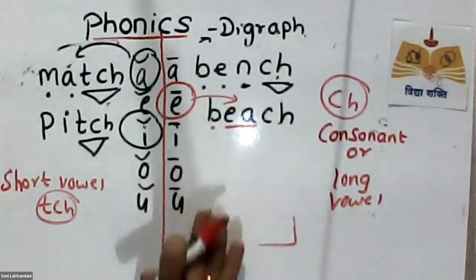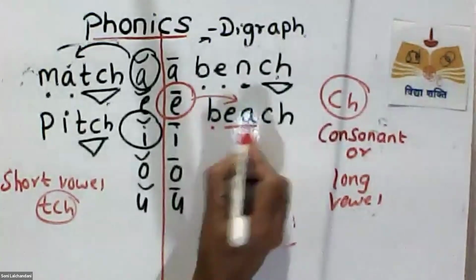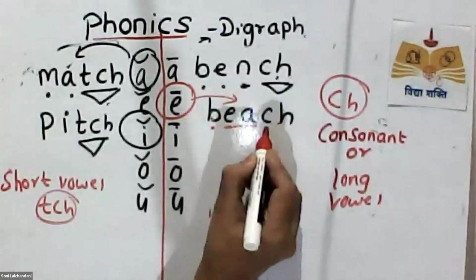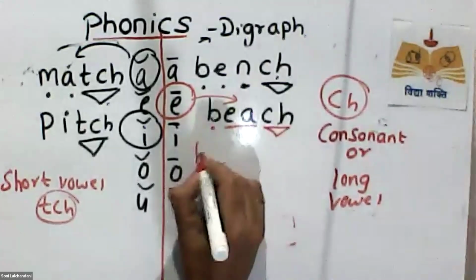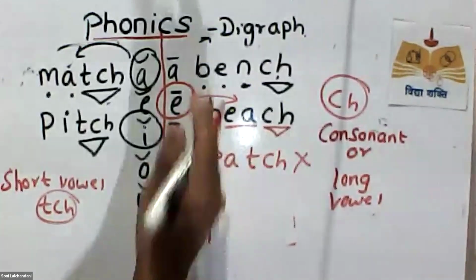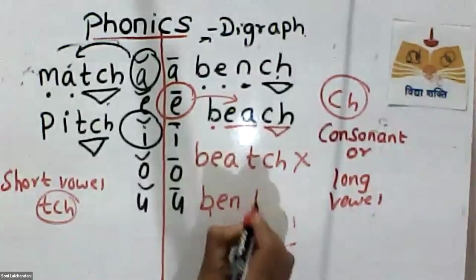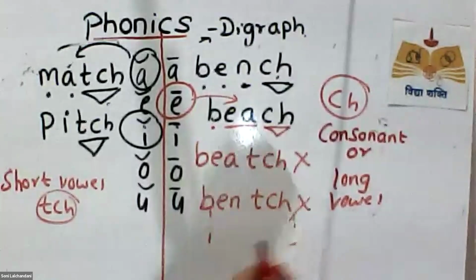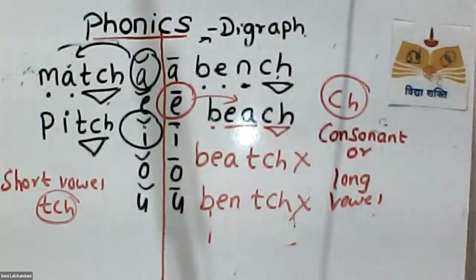For now, just understand that when it is making the E sound, as in bench, you will put this CH. You will not write it like this, B, E, TCH. This is incorrect. You will not write bench like this. This is incorrect. Is it clear? Yes. Do you want me to repeat again? Please type in the chat box. Repeat. Otherwise, I will proceed to an activity.